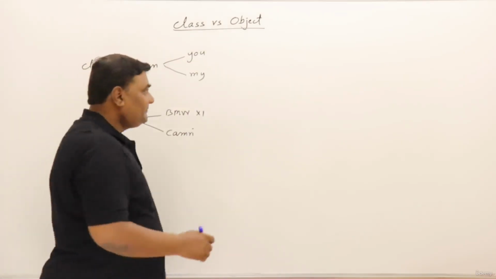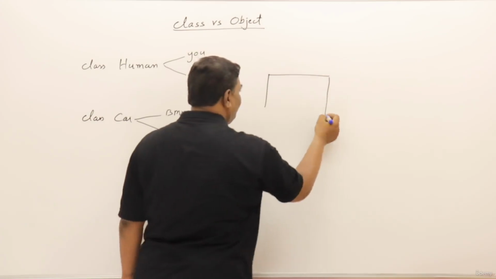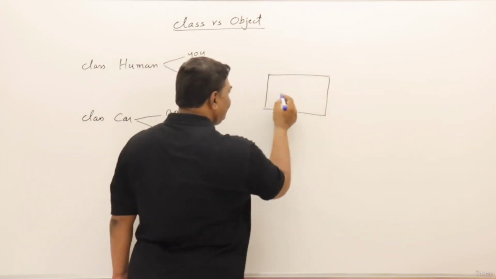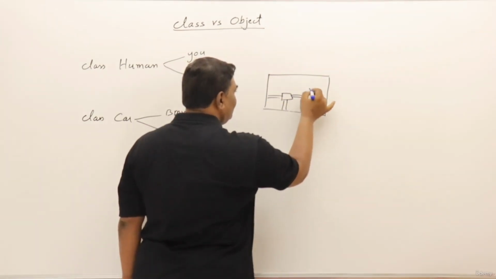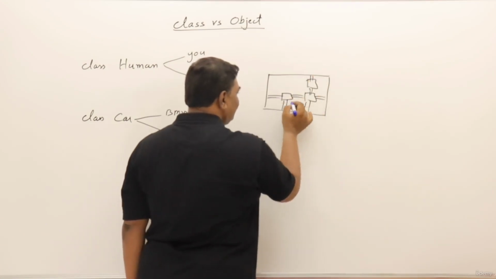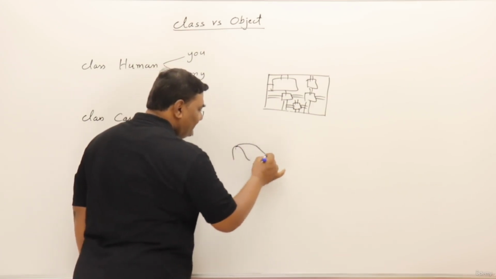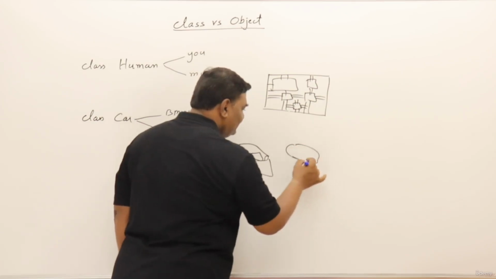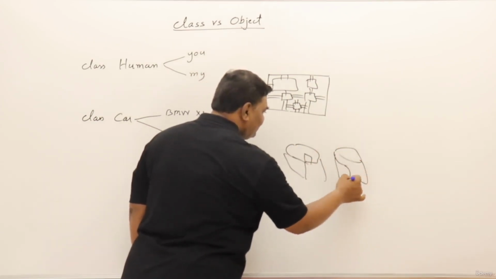Now let us take another example. Suppose an electronic engineer is making a design of a fingerprint scanner, and for the fingerprint scanner he made a design, and this is a circuit diagram. Just imagine that is the circuit diagram. Okay, some ICs are there on this one, so he made some circuit diagram for this one. Now this is a thumb scanner or fingerprint scanner, and this is another fingerprint scanner, and this is another fingerprint scanner.